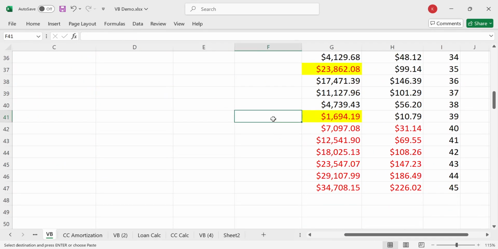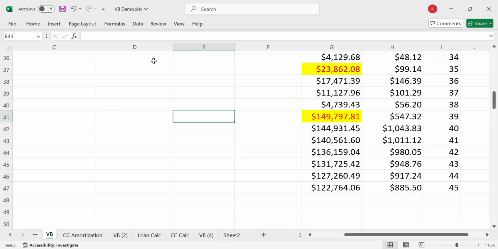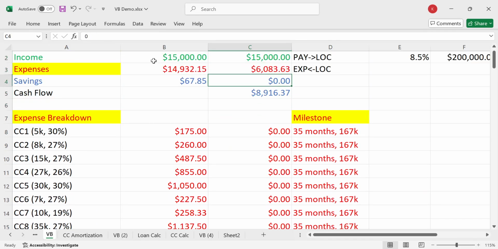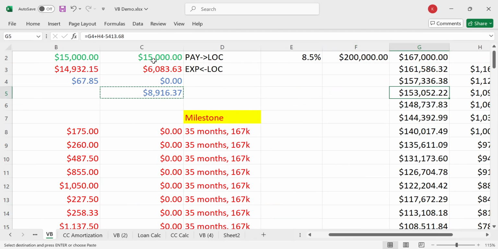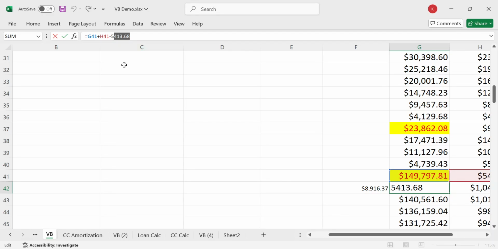Okay, so let's go ahead and copy and paste here. Okay, so this 151 grand, so plus 151,492. Okay, and now this is going to be 0, right? And so now it's 8.9 grand. 8.9K is now our cash flow because we paid off that student loan, or just moved it into the line of credit. All right, so let's go ahead and copy and paste here, and let's just do this. And so now what we got to do is update this number to 8,916.37. Okay, and it's not 58, it's just 8.